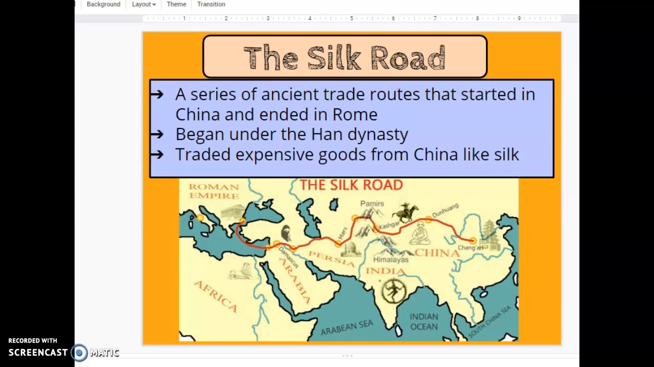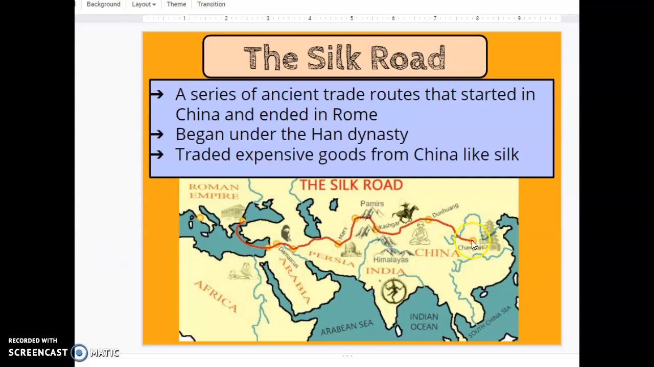For the next part of our assignment, please go to page 24 of your China notebook. We're going to be doing some reading about the Silk Road and answering some questions on the slides. So on page 24 it says, the Silk Road. It's a series of ancient trade routes that started in China and ended in Rome. It began under the Han Dynasty, and along the Silk Road they traded expensive goods from China like silk.